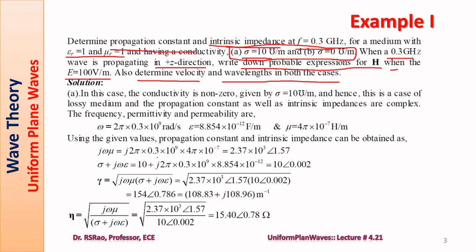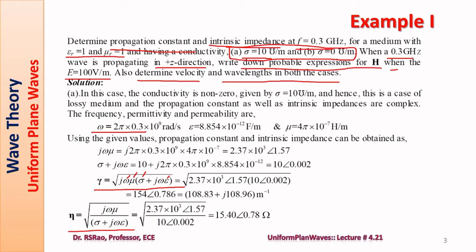Now we know the gamma expression and the eta expression, and we also know omega, frequency is given, mu is given, sigma is given, epsilon is given. But if you directly substitute all these values, the expression becomes so long that it is no more manageable. So we do this process of substitution in bits and pieces. First, let us find out omega.